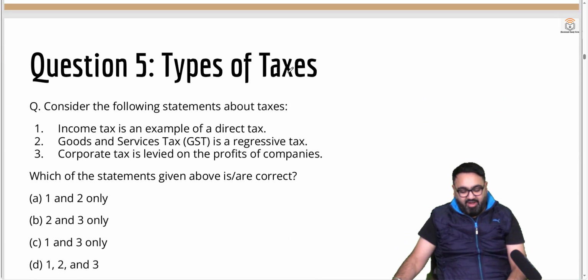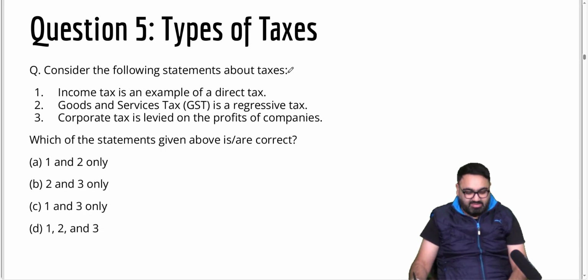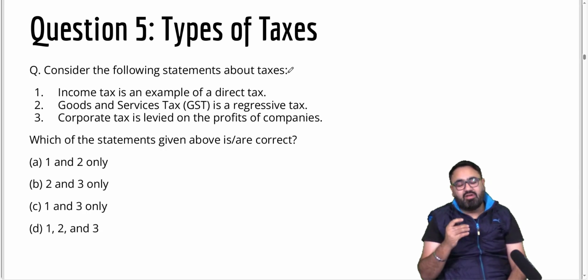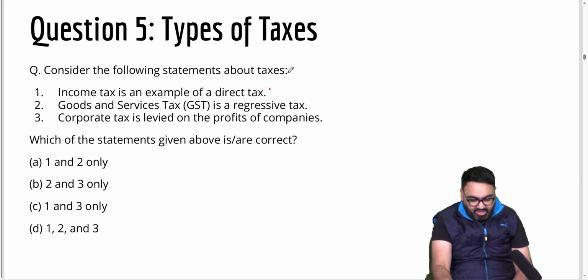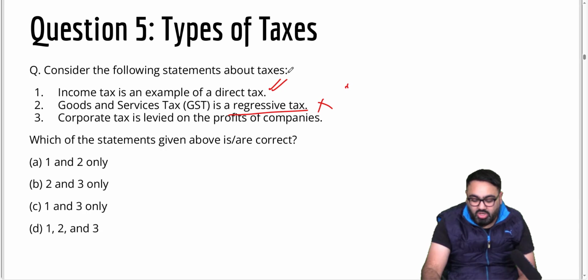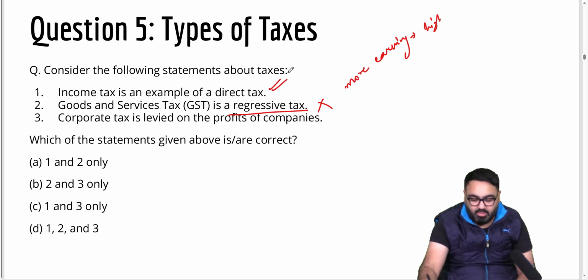Next question, number 5, about types of taxes. Consider the following statements. Number 1, income tax is an example of a direct tax. So direct tax is the one that you pay directly to the government. Yes. GST is a regressive tax. No. So regressive tax basically means that the more you earn, the more taxes you pay. This is how income tax was, but not GST.